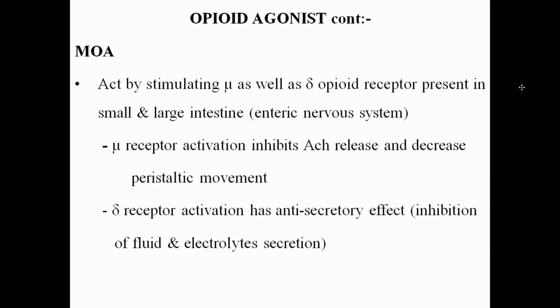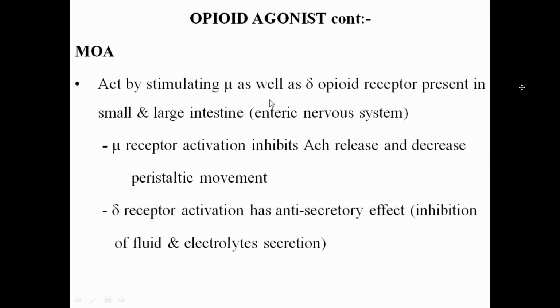So what is the mechanism of action of the opioid agonist? Number one, they act on two receptors which are present in the GIT, and they are the agonist. First of all, they are the agonist. They act on two receptors: one is the mu receptor, and the second is the delta receptor. The mu receptor and the delta receptor are present in the GIT smooth muscle.